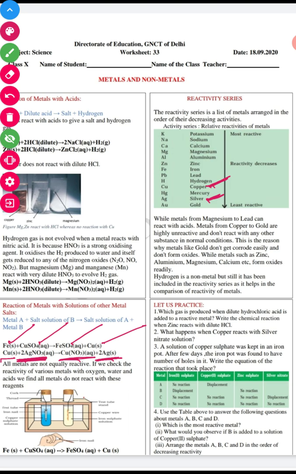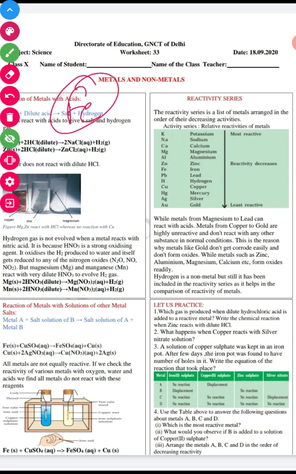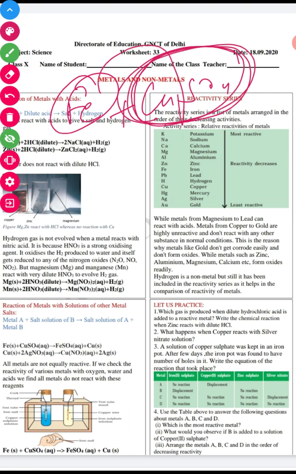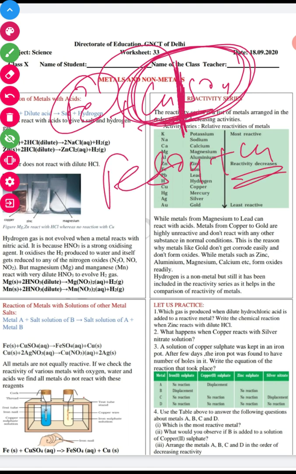A more reactive metal can easily replace a less reactive metal from its salt solution. This we have already studied in our chapter 1, displacement reaction. A highly reactive metal, when it reacts with a less reactive metal's salt solution, replaces that less reactive metal from its salt solution, then forms ferrous sulfate and copper, like this.